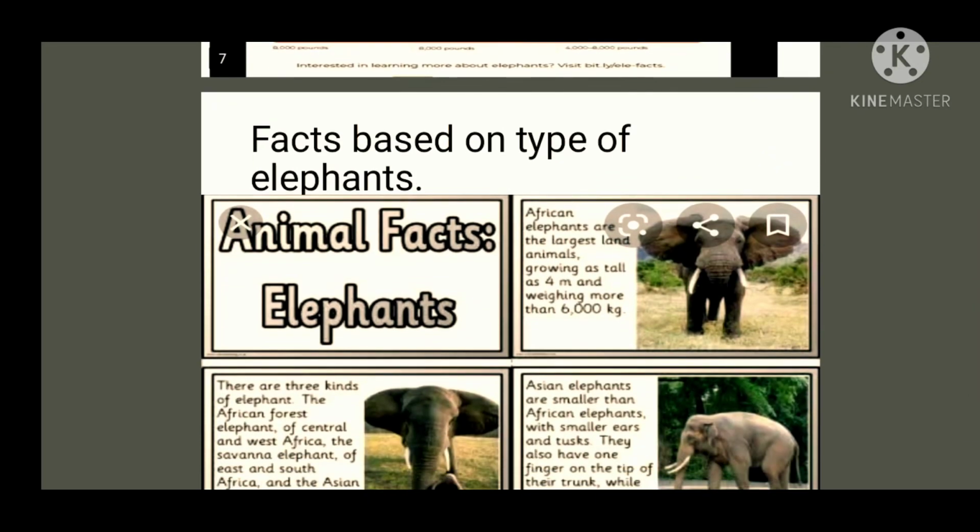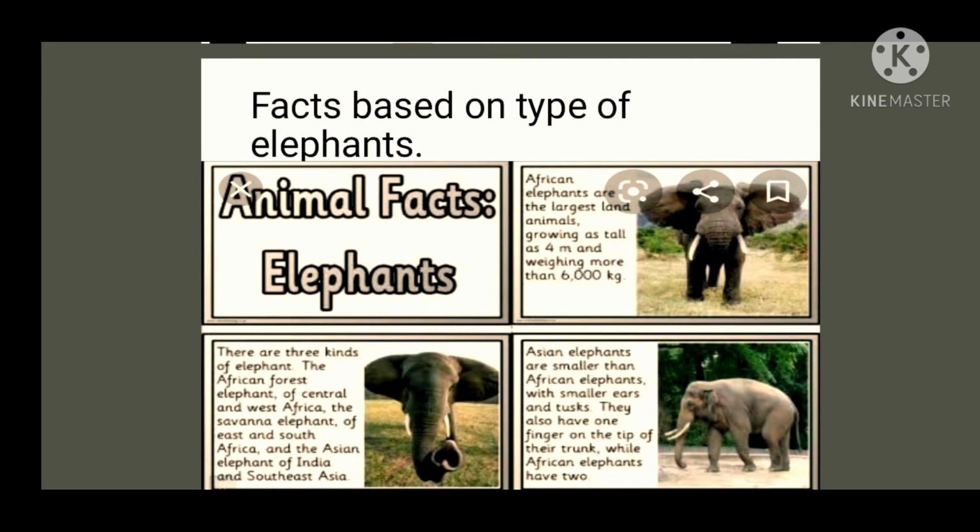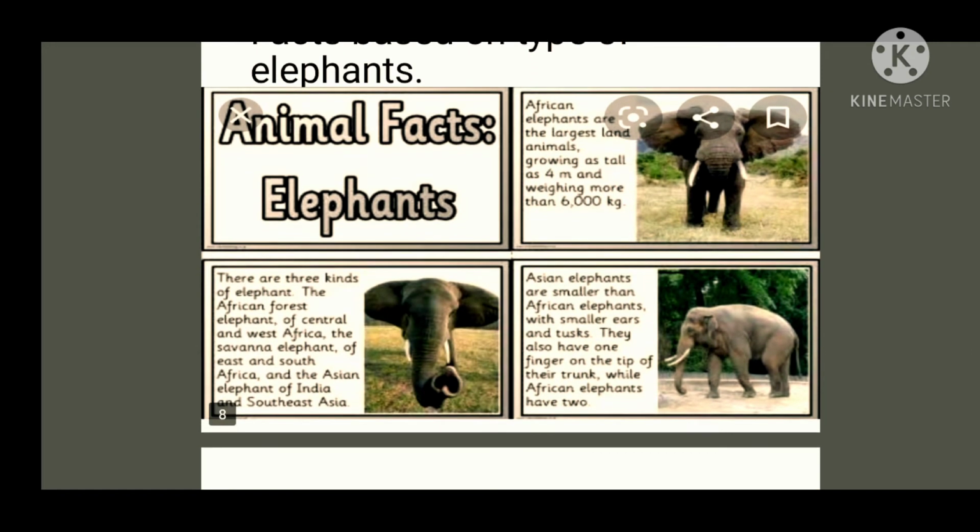Now we will go on to another fact, which is based on the types of elephant.